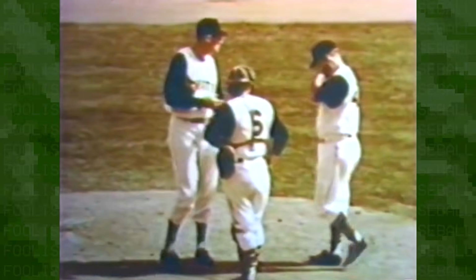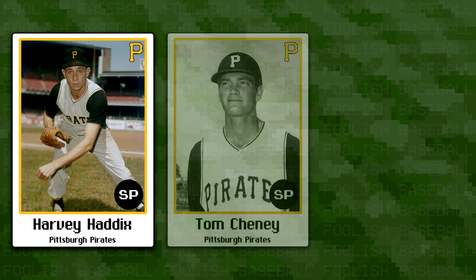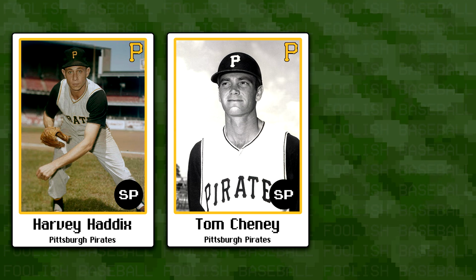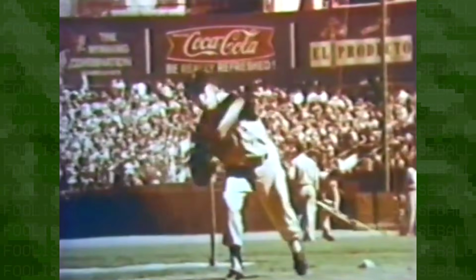Pittsburgh's pitching staff also boasted some interesting names. Harvey Haddix once took a perfect game into the 13th inning. Tom Cheney once struck out 21 Orioles in a 16-inning affair. And Vinegar Bend Mizell was named Vinegar Bend Mizell. It was a weird team, but they were good.